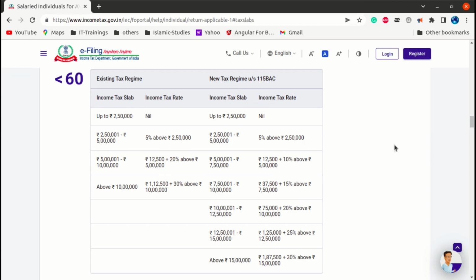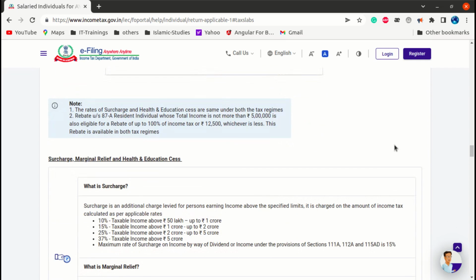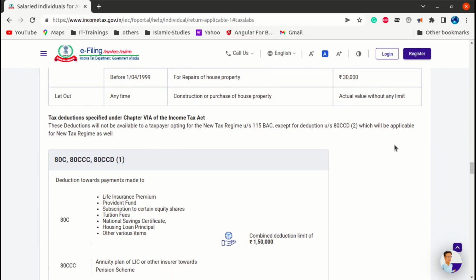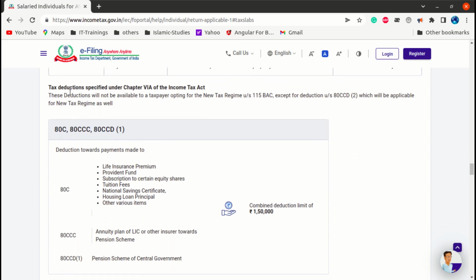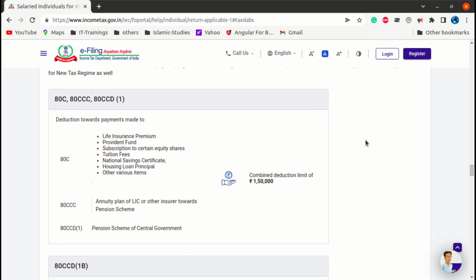If you go down here, this is for 60 plus, and this is for 80 plus people. If you go down there, you see tax reduction is specified under Chapter VI-A of the Income Tax Act. These deductions will not be available to taxpayers opting for the new tax regime. So if you're going for the new tax regime, you won't be eligible for any of the deductions below. There are a lot of options by which you can get your tax reduced, but this is only applicable for the old or existing tax regime.